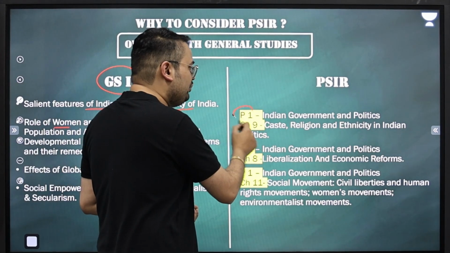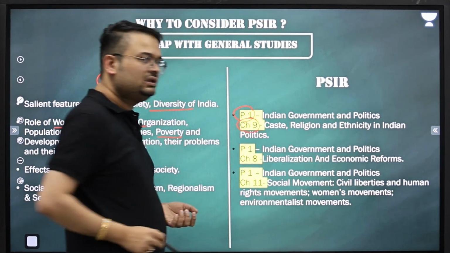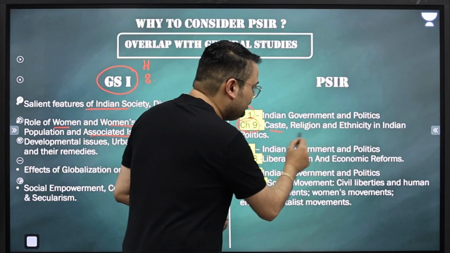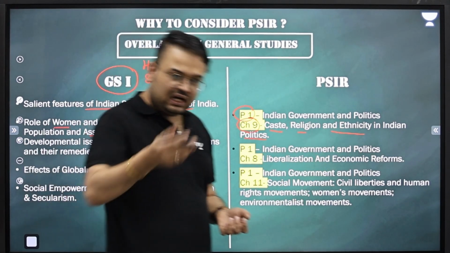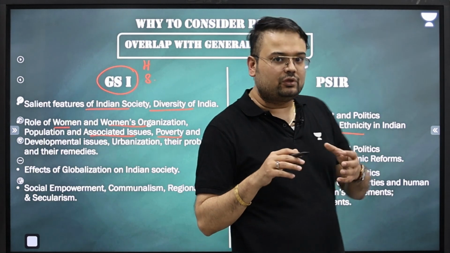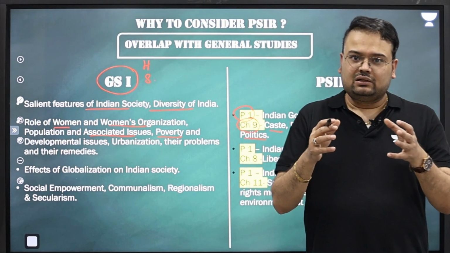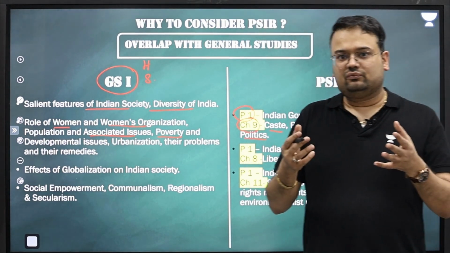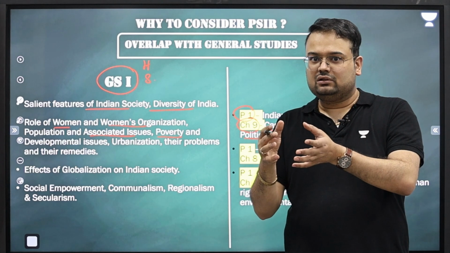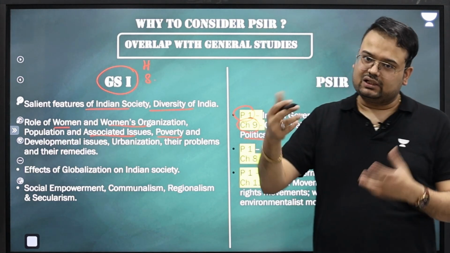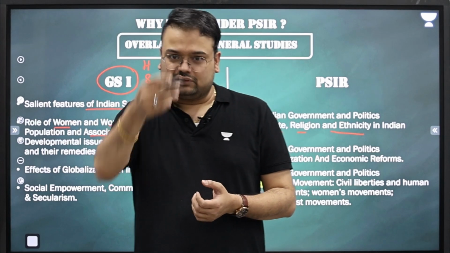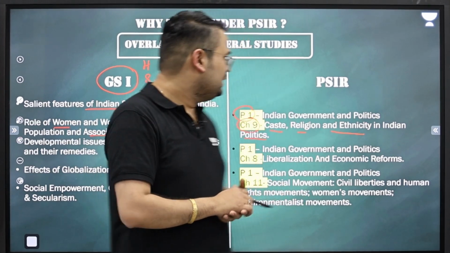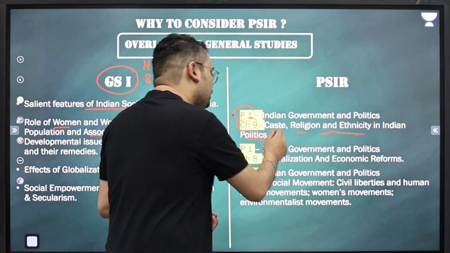In PSIR Paper 1, Chapter 9, we have to understand caste, religion, and ethnicity in Indian politics. We have to start from the base of what exactly the impacts of the caste system, which is a part of Indian society, are on the way in which Indian politics occurs. How exactly parties are getting created on caste lines and on religious lines. The same is over here, ethnicity in politics.